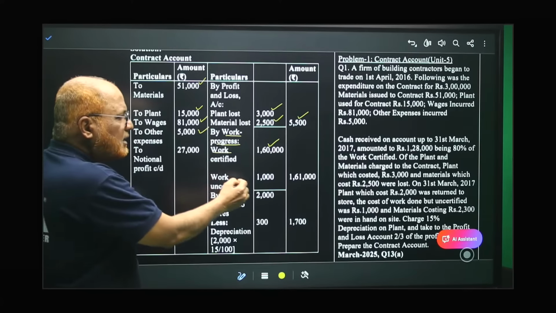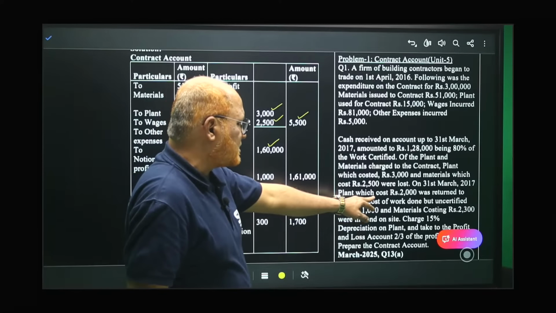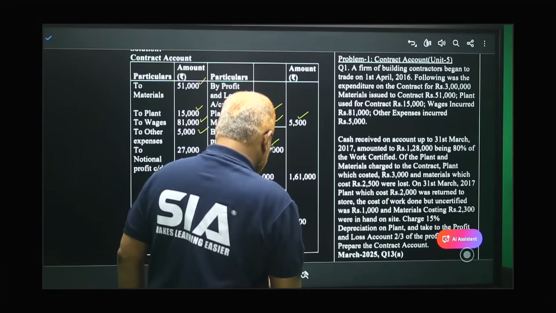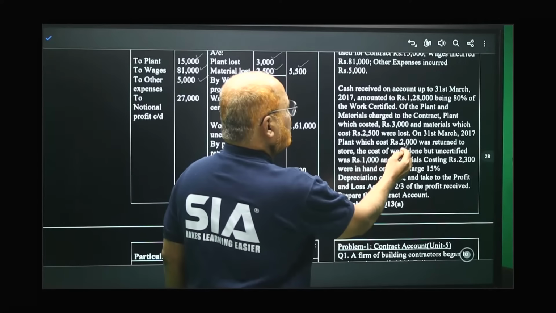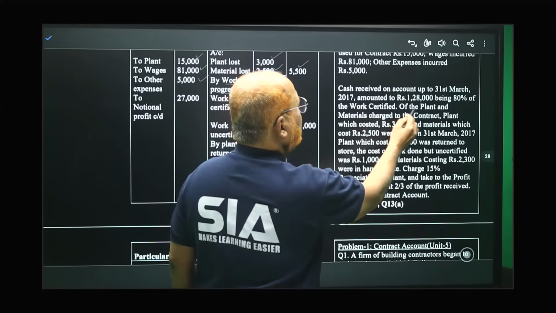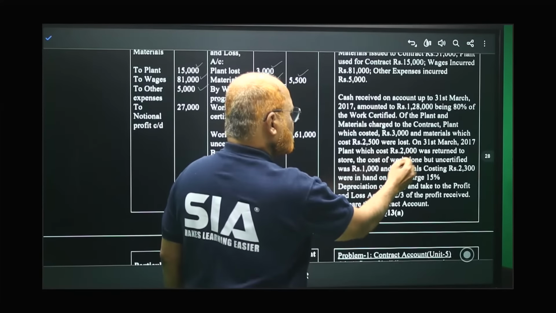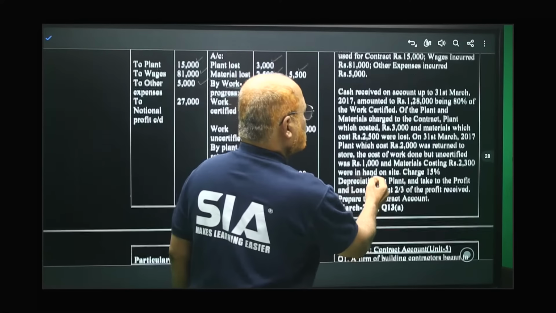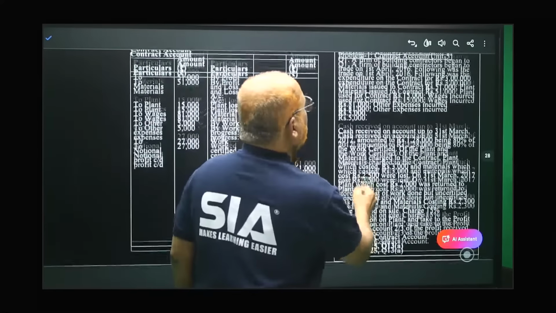Now work uncertified. Here it is given work uncertified is 1,000 on 31st March. I'll show you.